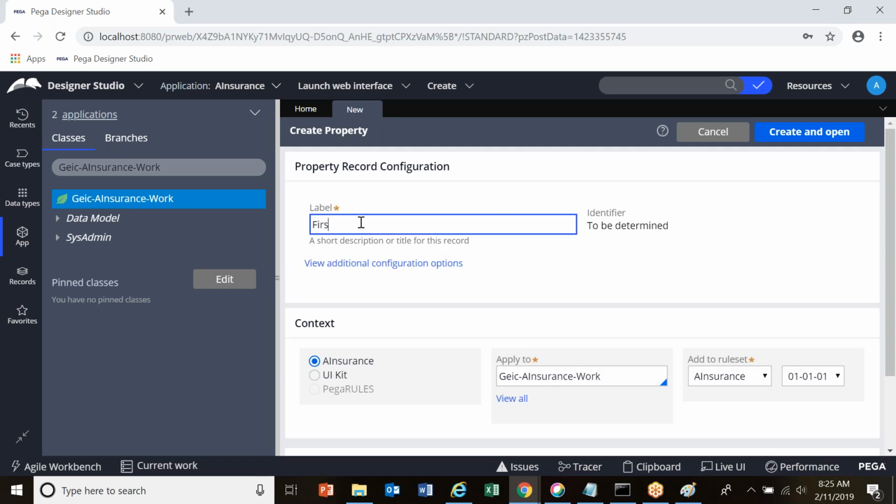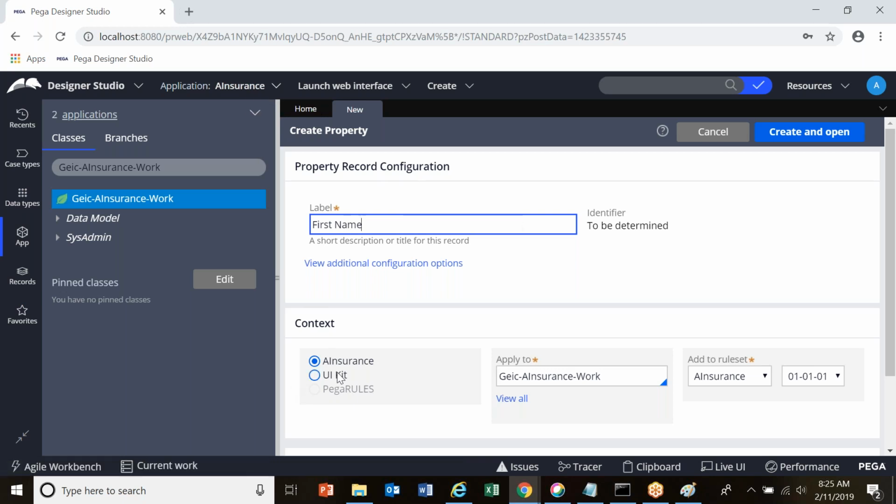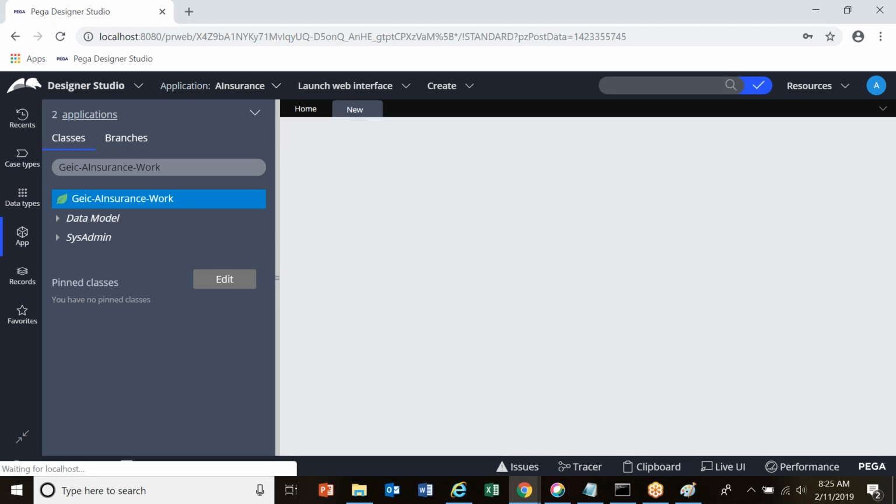So my first property is first name. This is the label of the property. Context means it is an application, the one in which you are creating this particular property. It is A Insurance. And apply to means the name of the class in which you are creating this property. This is the rule set. Click on create and open.